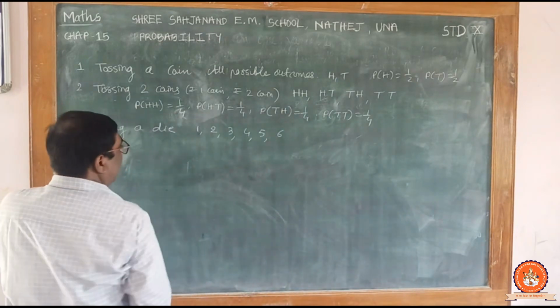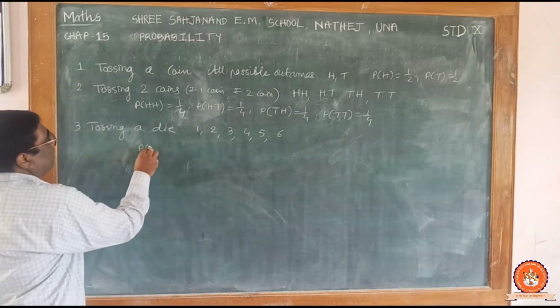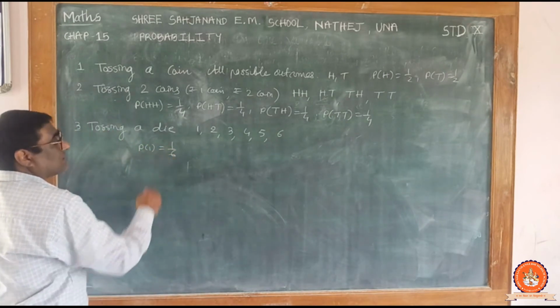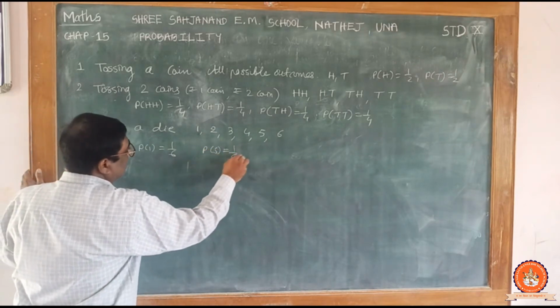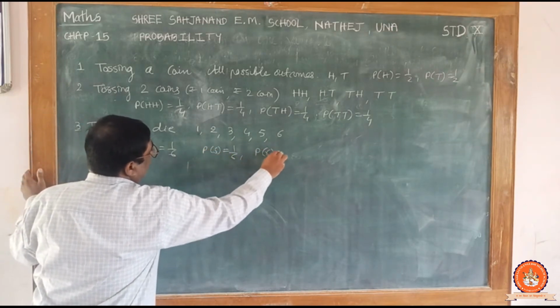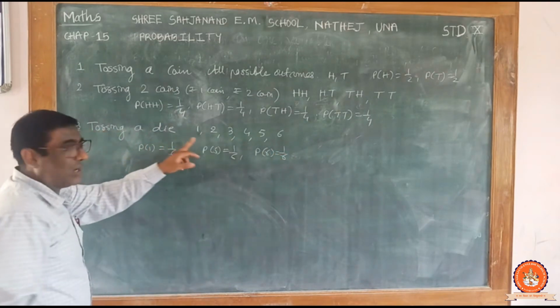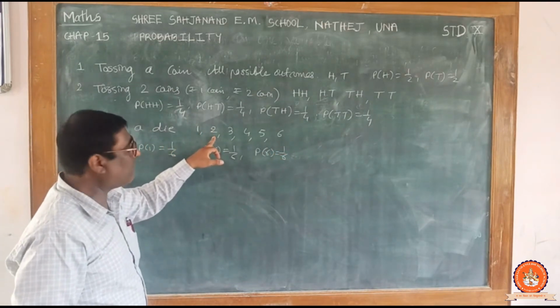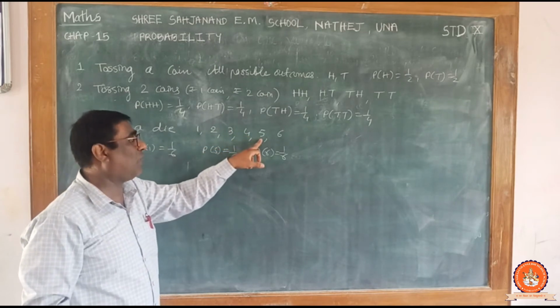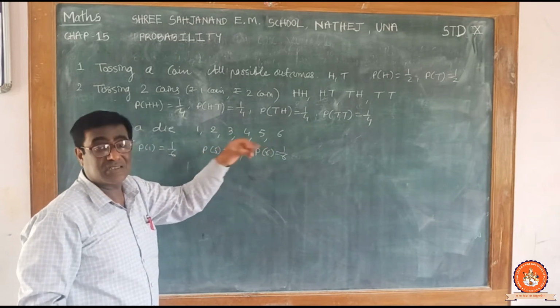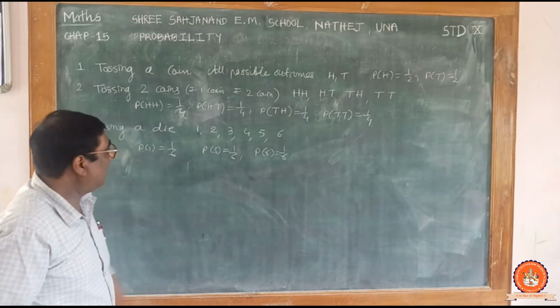And the probability of each one is 1 by 6. P of 1 is 1 by 6, P of 2 is 1 by 6, P of 3 is 1 by 6, P of 4 is 1 by 6, P of 5 is 1 by 6, P of 6 is also 1 by 6.